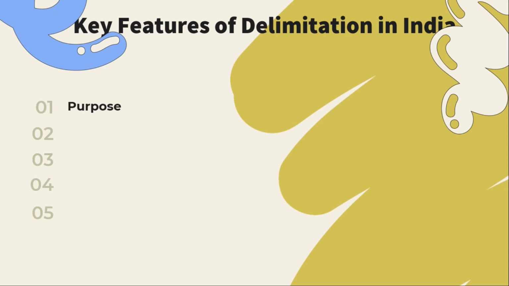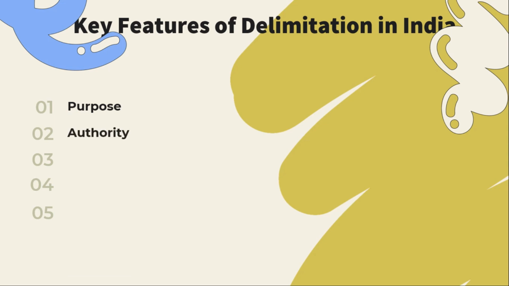The process is carried out periodically to reflect the change in the population and also to ensure proportional representation in line with demographic shifts. The key feature of delimitation is to ensure equitable representation for all sections of the population, to create constituencies of roughly equal population size, and also to account for demographic changes due to migration, urbanization, and natural population growth.